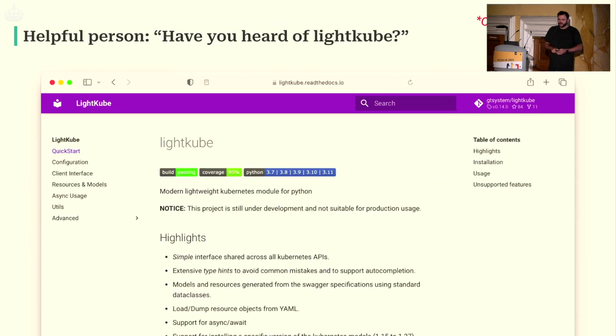And then I was having a chat with another colleague, and they turned to me and said, "Oh, Crates looks great. Have you seen LikeCube? That's cool as well."